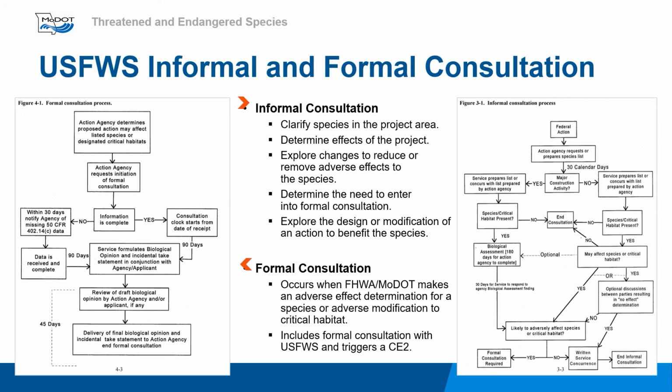Informal U.S. Fish and Wildlife Service consultation is used to determine or confirm the effects to a federally listed species. The U.S. Fish and Wildlife Service provides guidance on the species, its habitat, and its life cycle needs that will be considered in the effects determination and will help in determining project adjustments that can avoid or minimize adverse effects. Informal consultation is also used to determine if formal consultation is needed.